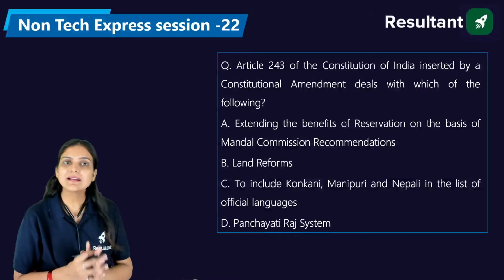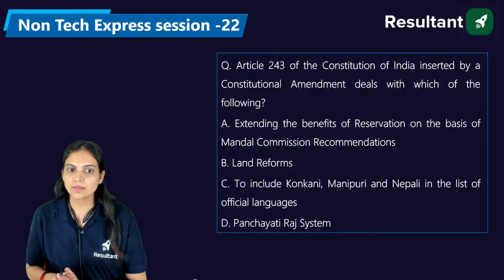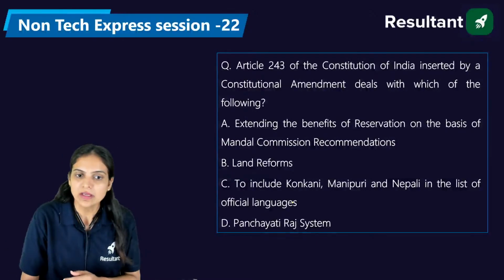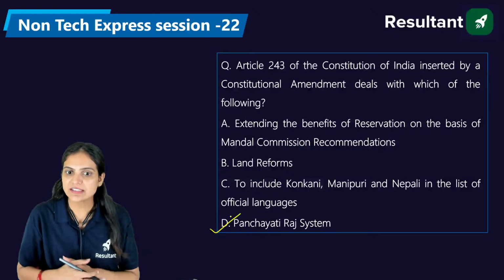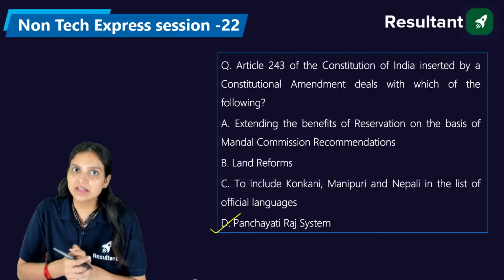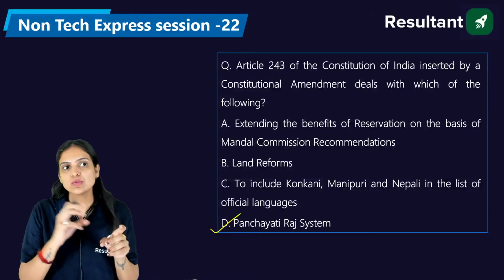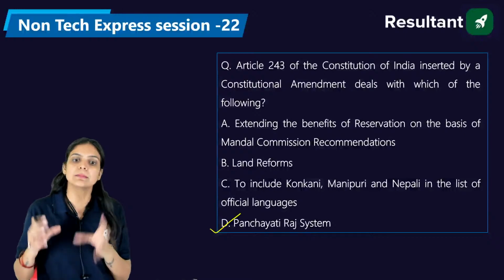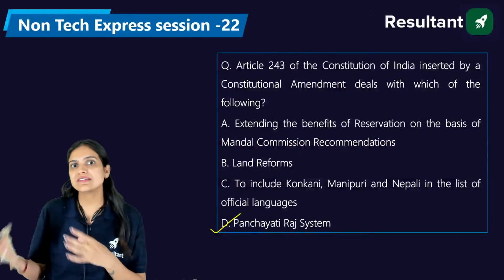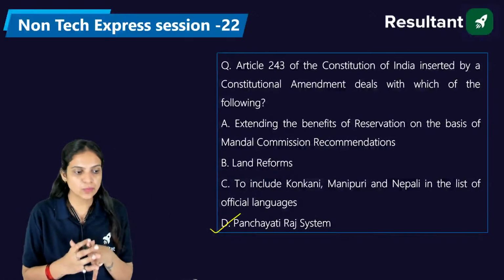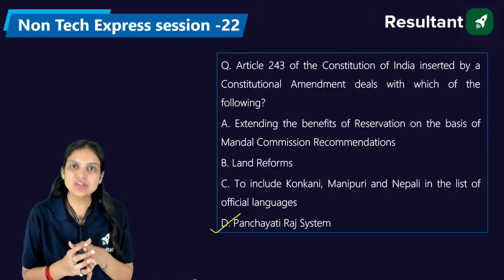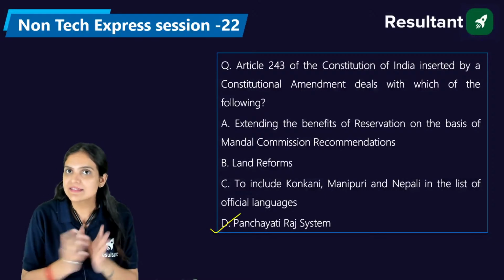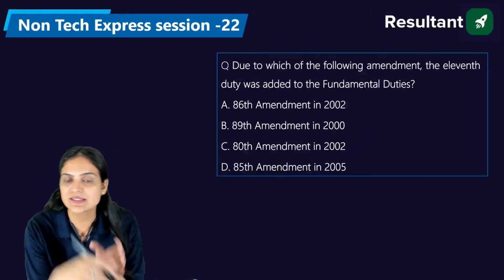Starting in Part 9 of the Constitution of India, from the 73rd Constitutional Amendment, we have the provisions relating to the Panchayati Raj system in our Constitution. Between Article 243 and 243O, we have the Panchayati Raj institutions. Between 243P and 243ZZ, we have the provisions relating to the municipalities. So the right answer is D. Now let's move forward to the next question.